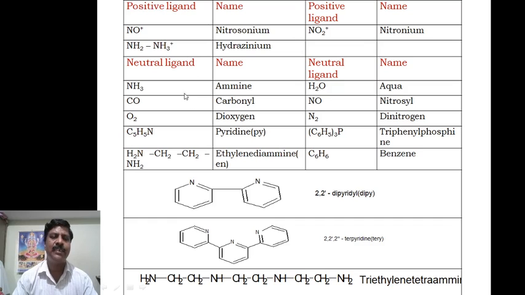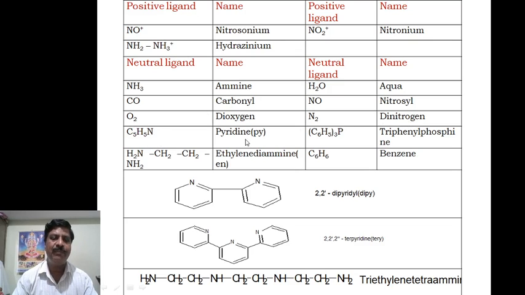Then neutral ligands. There is no common, no specific name, you just have to write. This is ammonia, but when it acts as a ligand, that is ammine. Then carbon monoxide, when it acts as a ligand, it is carbonyl. Suppose water is there, therefore it is aqua. Then NO will be nitrosyl. Then O2 is dioxygen. N2 is dinitrogen.